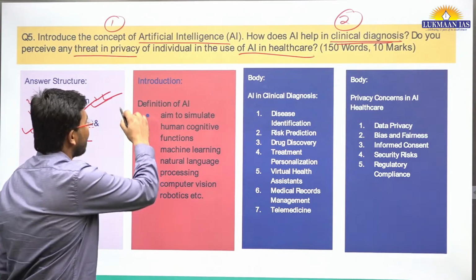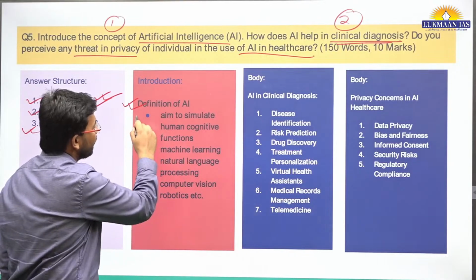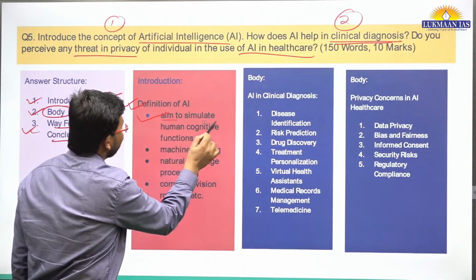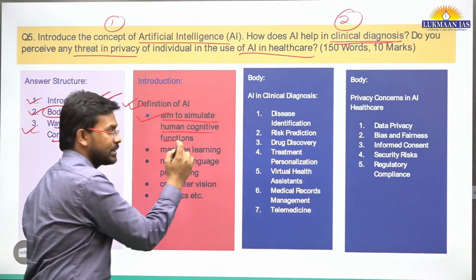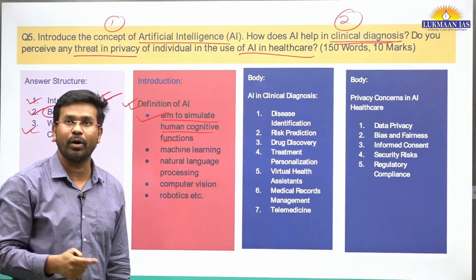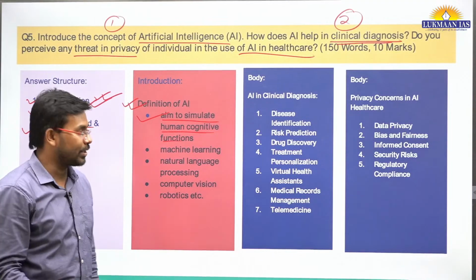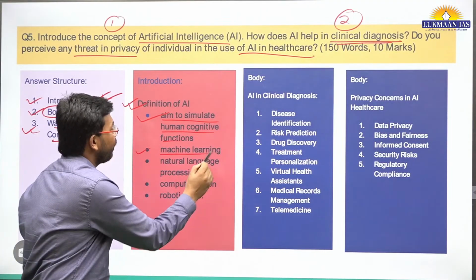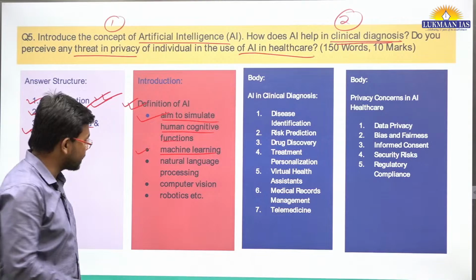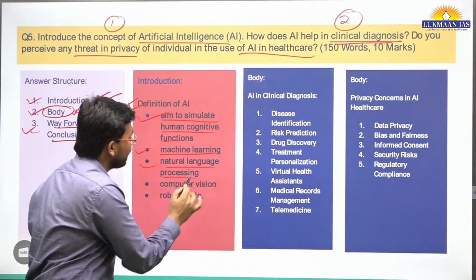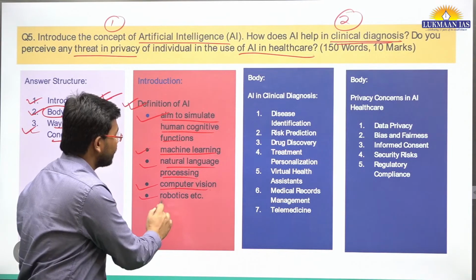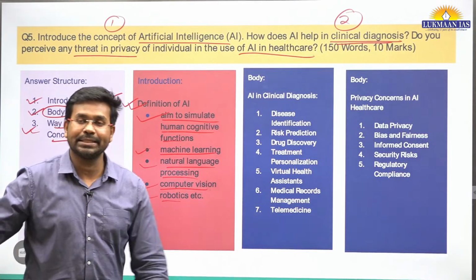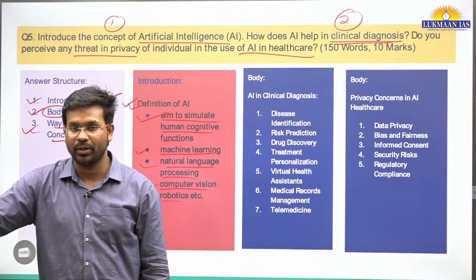After writing the definition, you can talk about how artificial intelligence aims to simulate human cognitive functions. Means whatever cognitive function we perform, it aims to simulate that function. Then it employs machine learning algorithms as well, natural language processing as well, then it uses computer vision, and artificial intelligence can be used in robotics as well, okay?